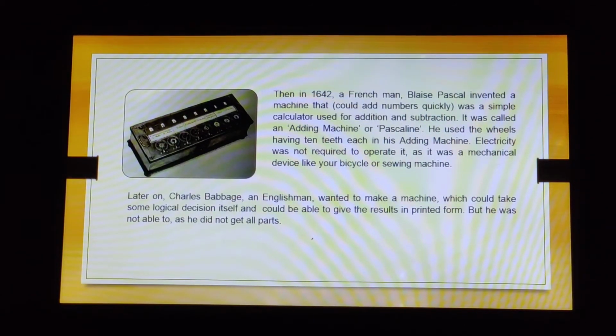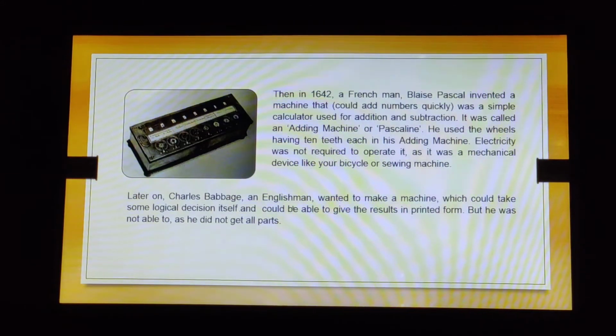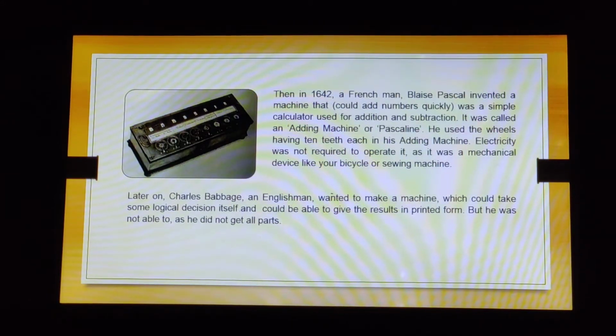Then, in 1642, a French man, Blaise Pascal, invented a machine that could add numbers quickly. It was a simple calculator used for addition and subtraction. It was called an adding machine or Pascaline. So this instrument's name Pascaline was derived from his surname Pascal. He used the wheels having 10 teeth each in his adding machine. Electricity was not required to operate it, as it was a mechanical device like a bicycle or sewing machine.